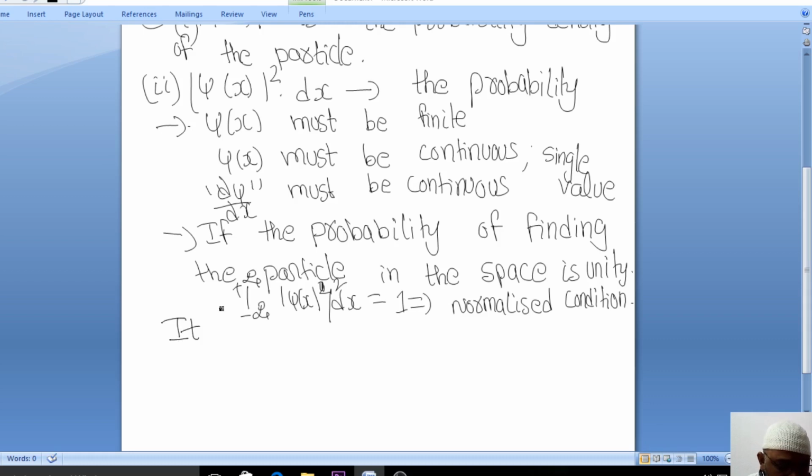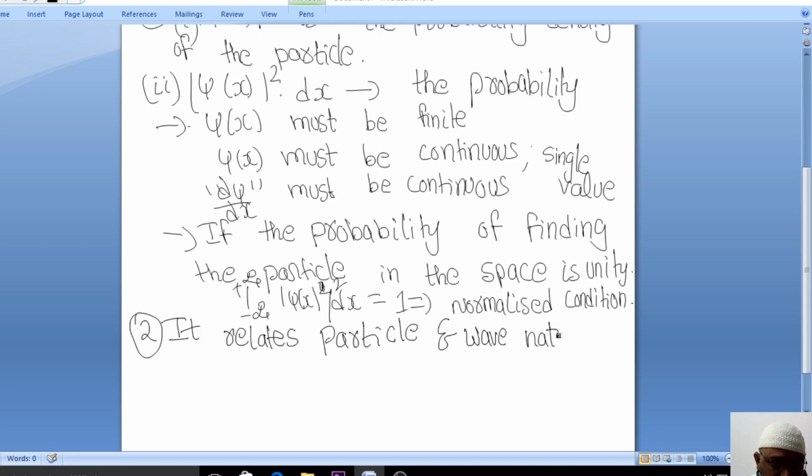It relates the particle and wave nature of matter, statistically.